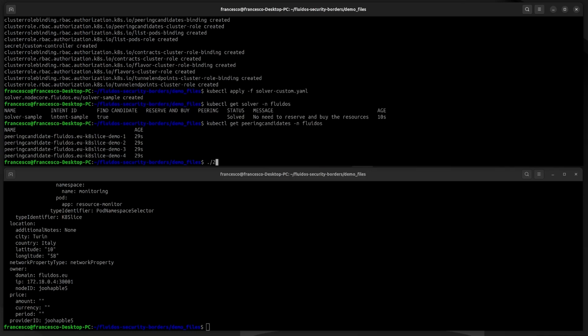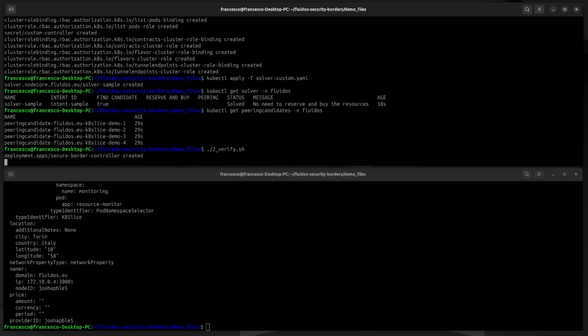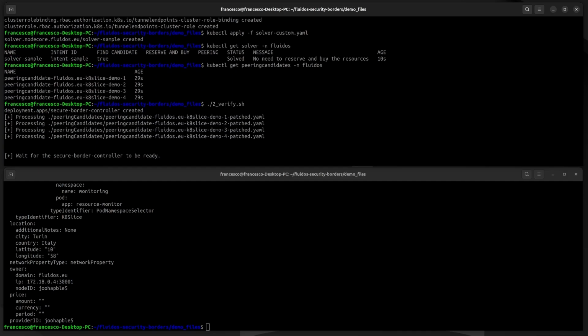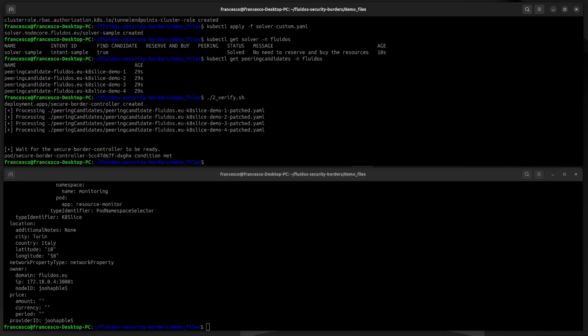The first critical phase, verification, is performed on the consumer side to check which peering candidate is compatible with the consumer's requested network intents. Let's review the log of the Secure Border Controller, where we can see that all the peering candidates have been evaluated, and the third candidate is the one that meets the consumer's requirements.